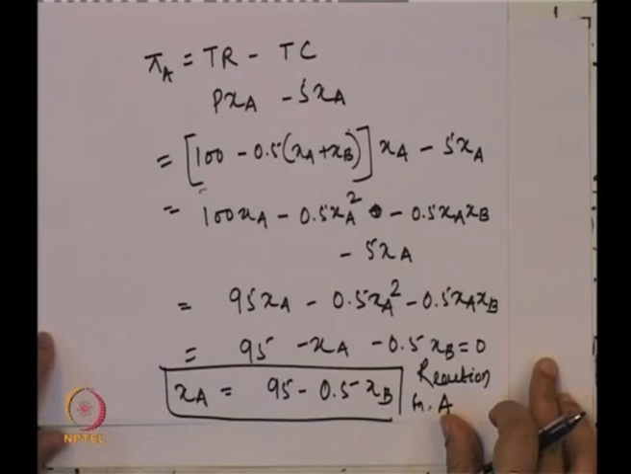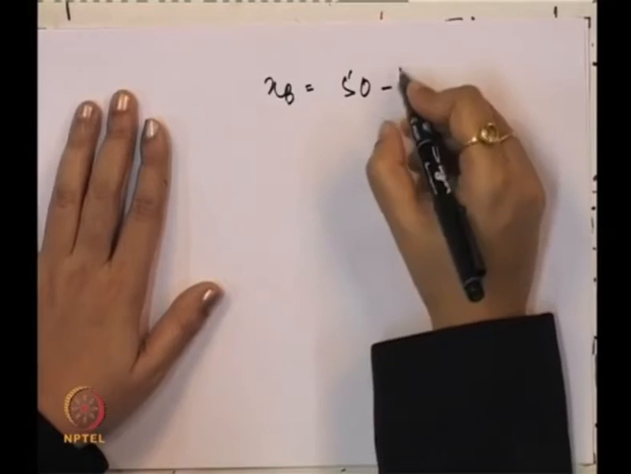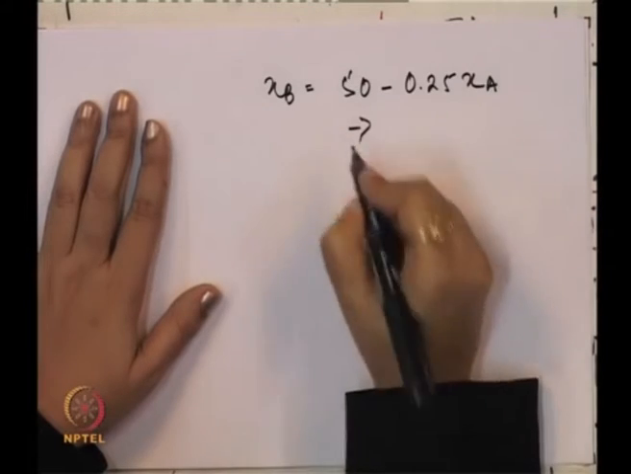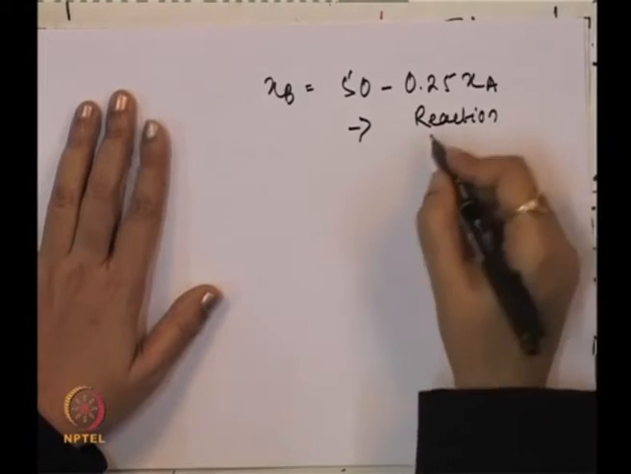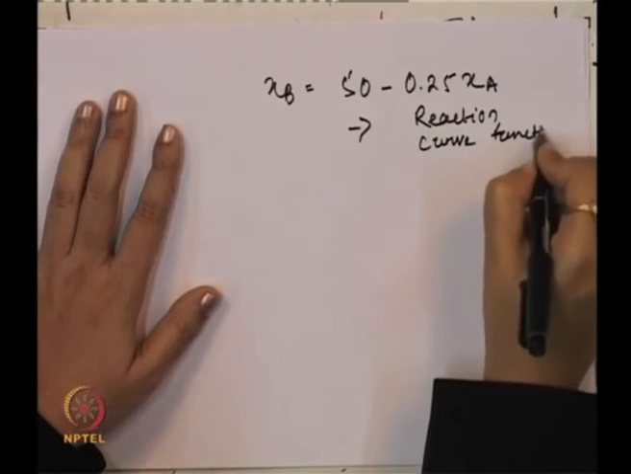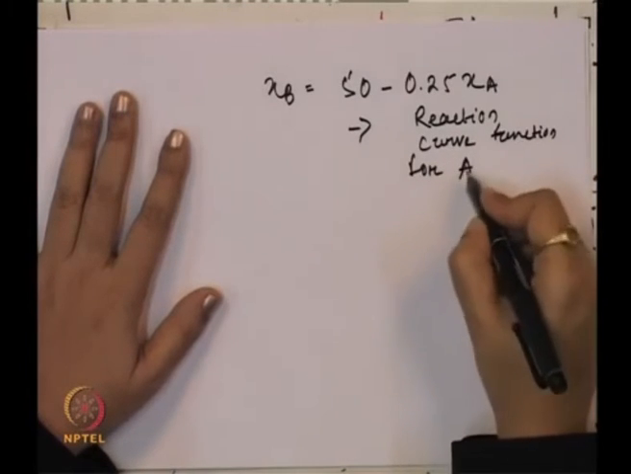Similarly, we will find the reaction function of B. If you remember, the reaction function of A gives the combination that provides the maximum level of profit to firm A. Similarly, we will now find it for B. If you do this for x B, we get 50 minus 0.25 x A. I am not doing a detailed calculation for B, you need to follow the same formula we used for A to find the reaction curve function for B. Basically, you need to find out the pi, then you need to maximize it. Pi is the difference between total revenue and total cost.